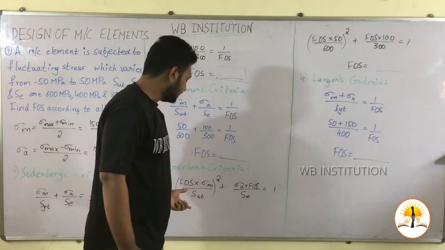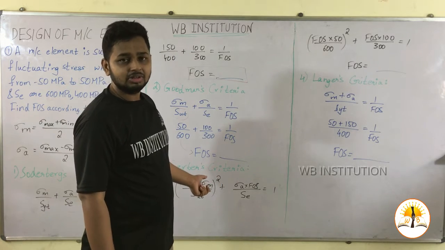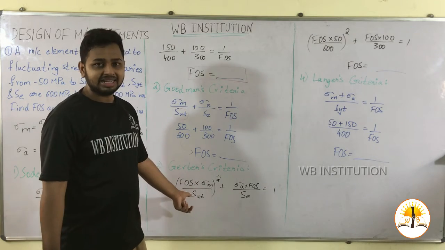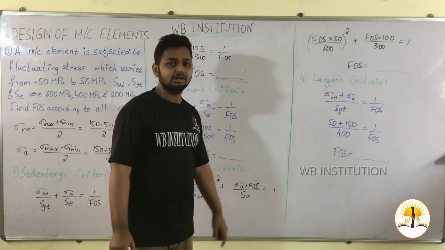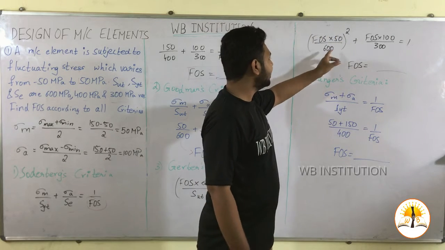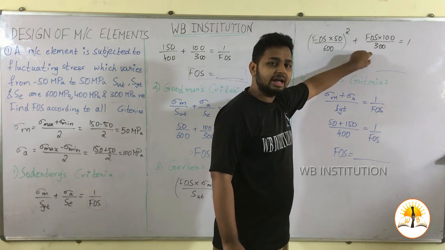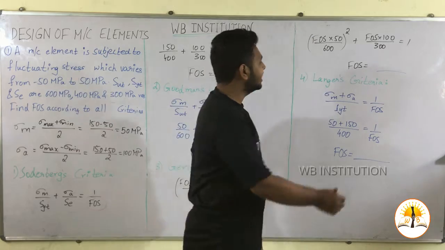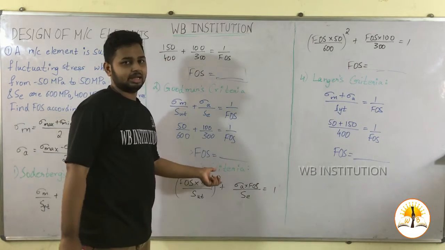Now what happens in Gerber's criteria? In this criteria, it is the equation of the parabola, which is given by FOS into sigma m divided by SUT whole square plus FOS into sigma a divided by SE equal to 1. Substituting the values, we get FOS into 50 divided by 600 whole square plus FOS into 100 divided by 300 equal to 1. By solving this equation, we get the value of FOS under Gerber's criteria.